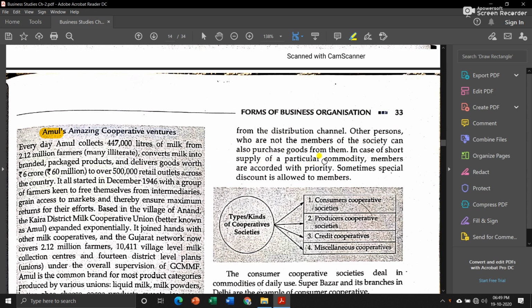Means if the amount of commodity is less, then the first preference will be given to the members, and if surplus is left, then it can be sold to the other people also. Now, sometimes they give special discounts to members.